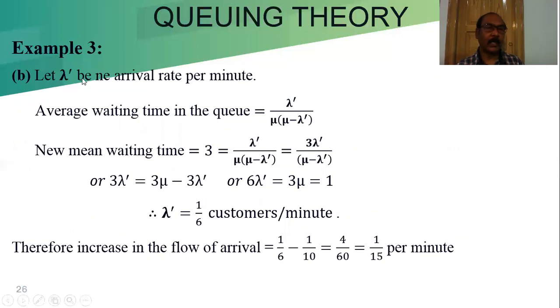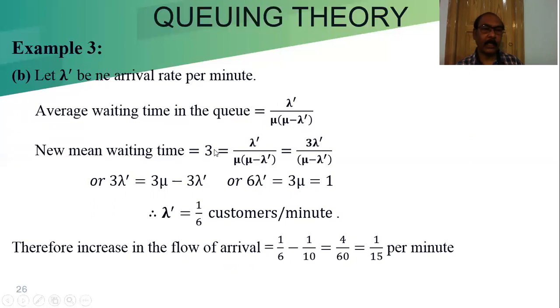Let us consider lambda dash for part B. This should be the new arrival rate per minute. Average waiting time in the queue with respect to that is lambda dash by mu into (mu minus lambda dash). Because we are trying to find the new arrival rate at which they can open the new telephone booth.